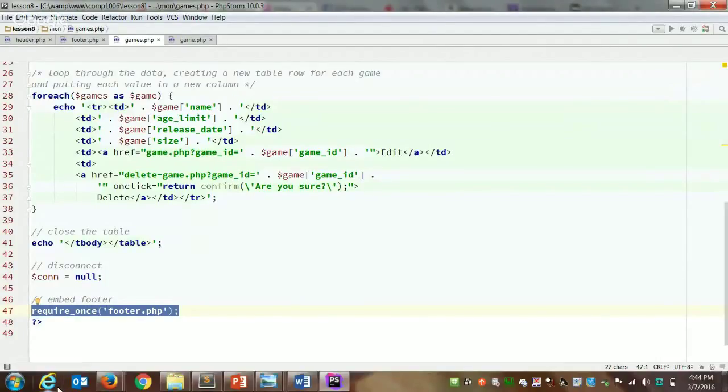What does the error say? Require one footer failed to open stream. So if it says no such file or stream, it means the file you're linking to doesn't exist with that name. So it means you either didn't upload the file or it's not named correctly.